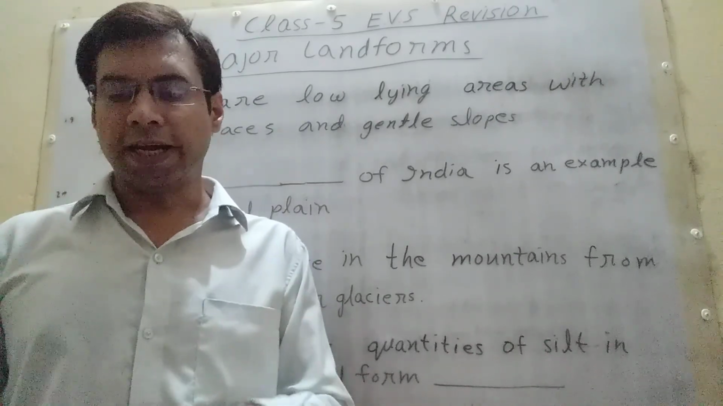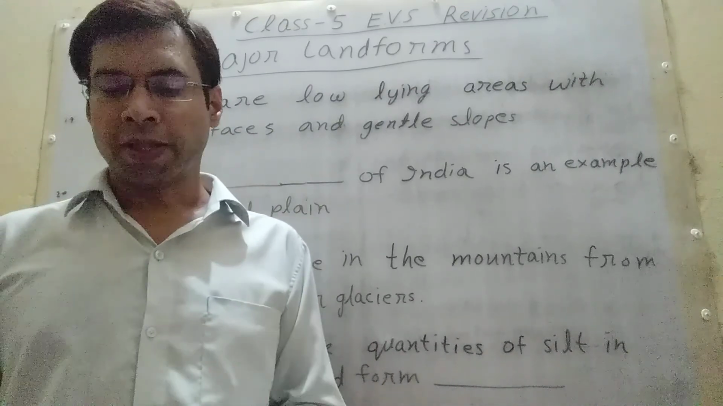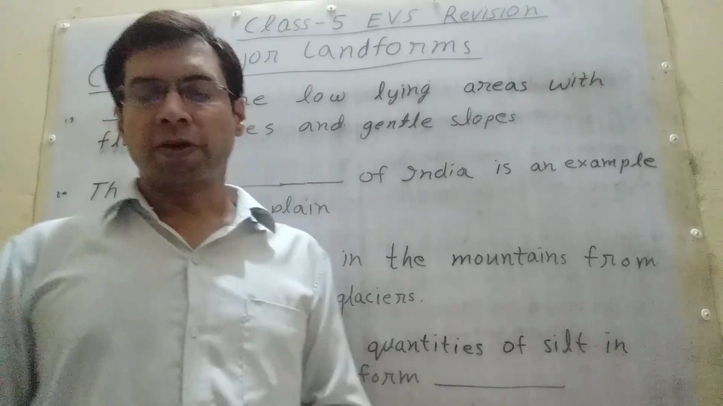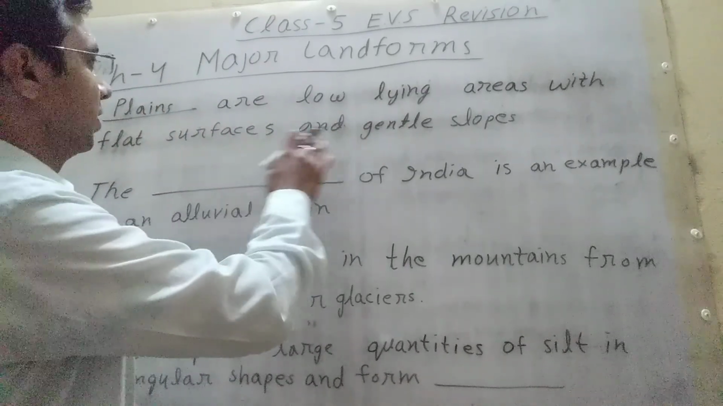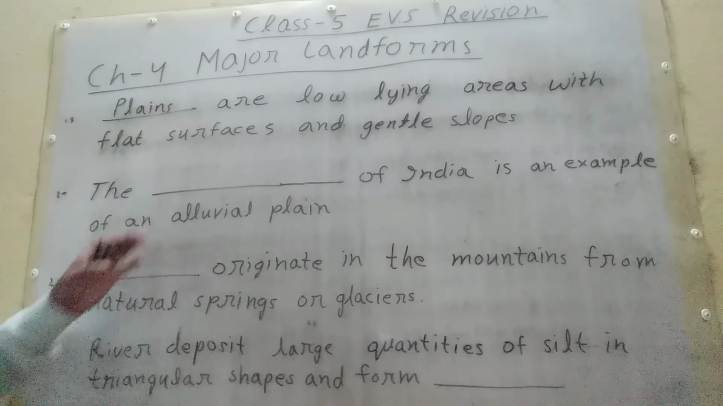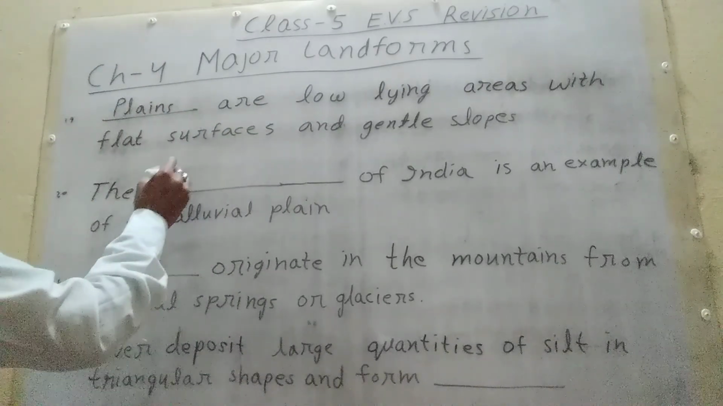The place where they end is called the mouth. Here they deposit large quantities of silt in triangular shapes and form deltas. So, deltas are low-lying areas with flat surfaces and gentle slopes. Plains. The Gangetic Plain of India is an example of an alluvial plain.